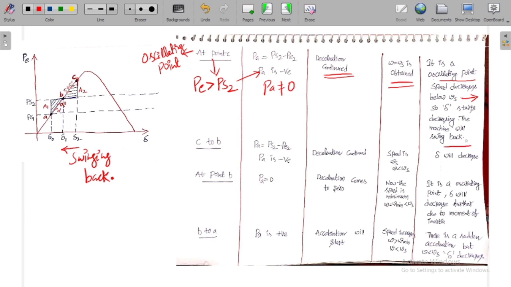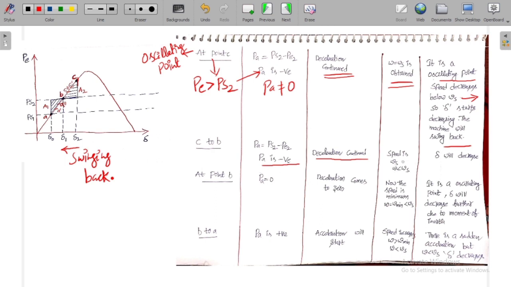Delta reduces. Now in this region C to B, the entire region C to B is always a negative acceleration region, or it is also called a deceleration region. That is the reason why from C to B also deceleration continued, because Pa is negative.